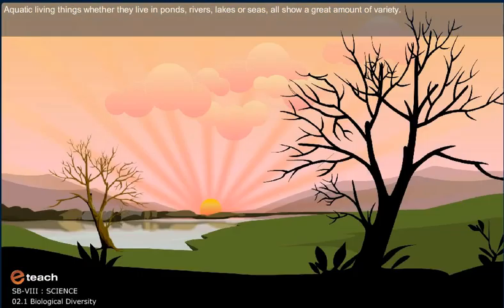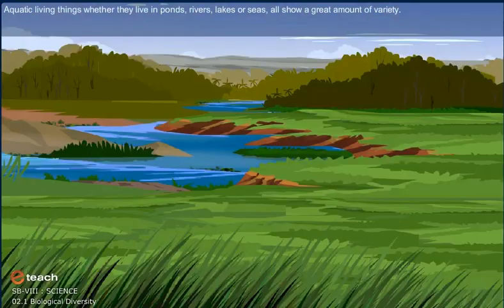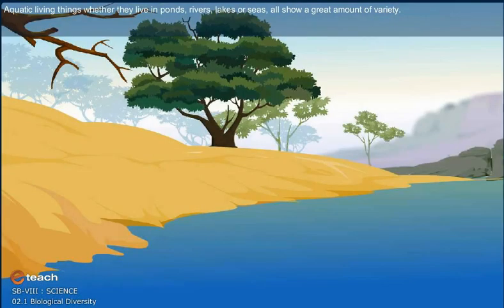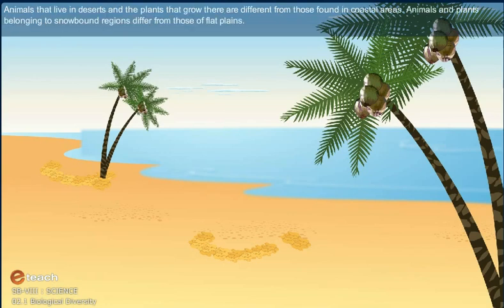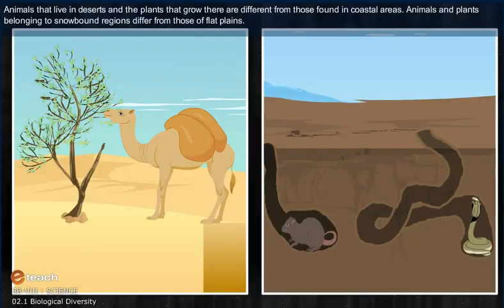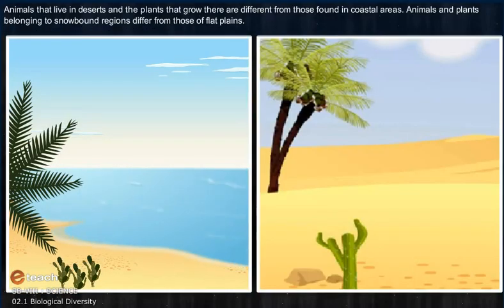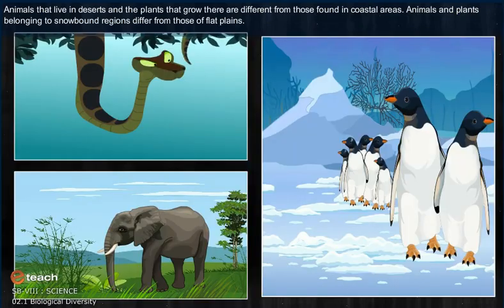Aquatic living things, whether they live in ponds, rivers, lakes, or seas, all show a great amount of variety. Animals that live in deserts and plants that grow there are different from those found in coastal areas. Animals and plants belonging to snowbound regions differ from those of flat regions.